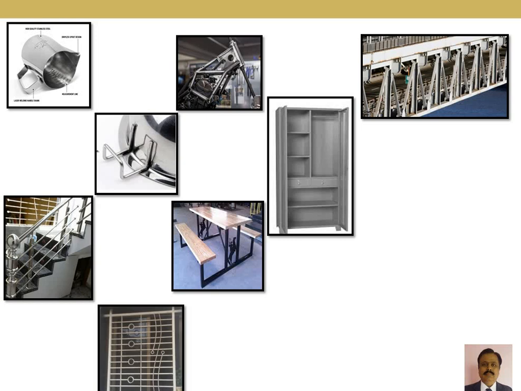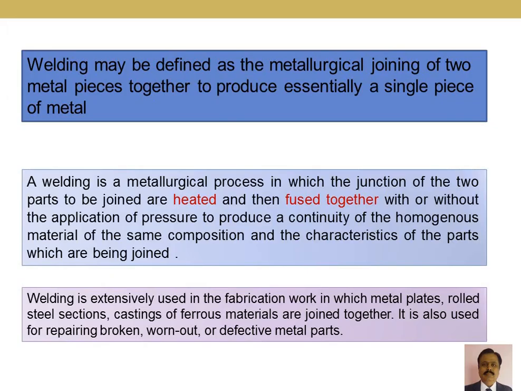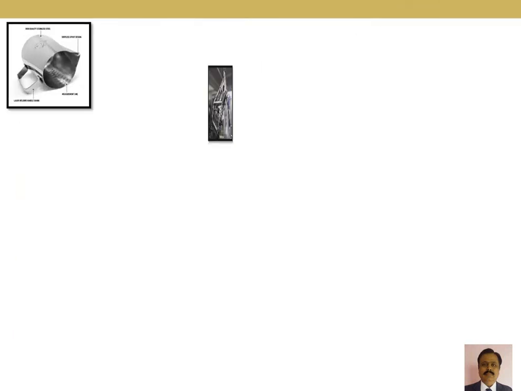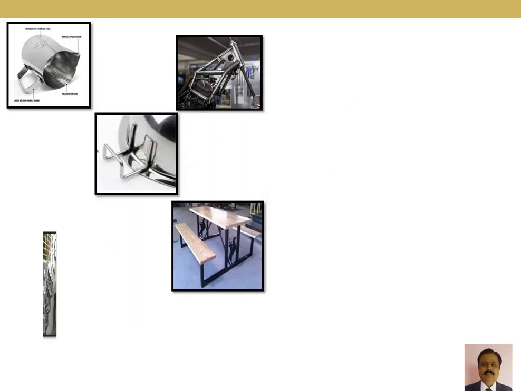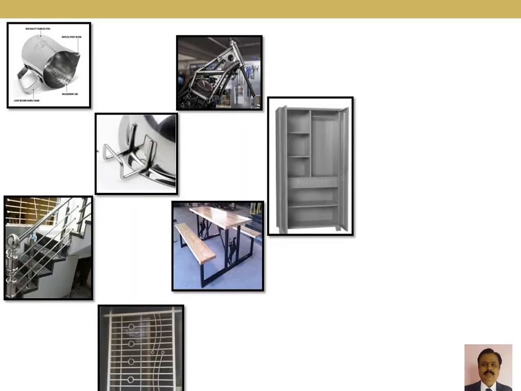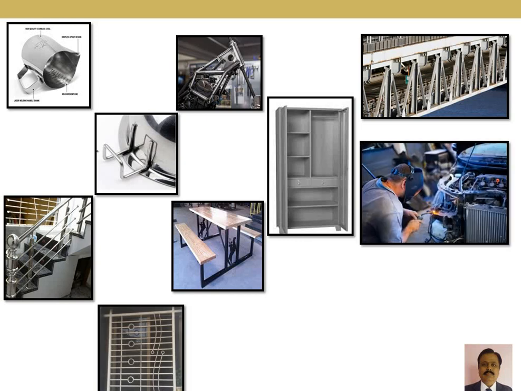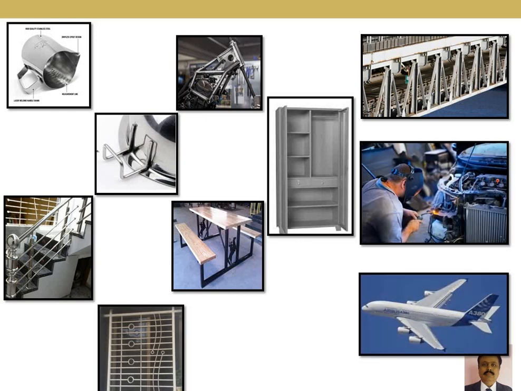These are some examples where you find the usage of welding in day-to-day life. The first one is the knob, whose handle is welded. Second is a utensil; the handle is also welded. Bike chassis is welded. Railings are welded. Benches are welded. Window grills are welded. Almirahs are made with the help of the welding process. Even bridges use the welding process. Cars and the making of airplanes also require welding.